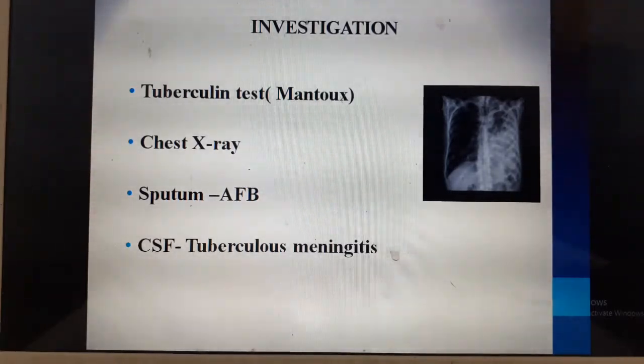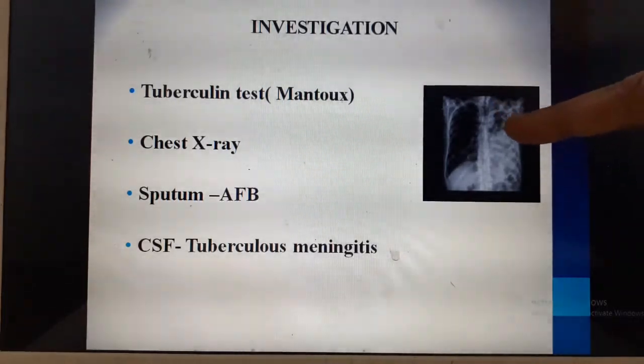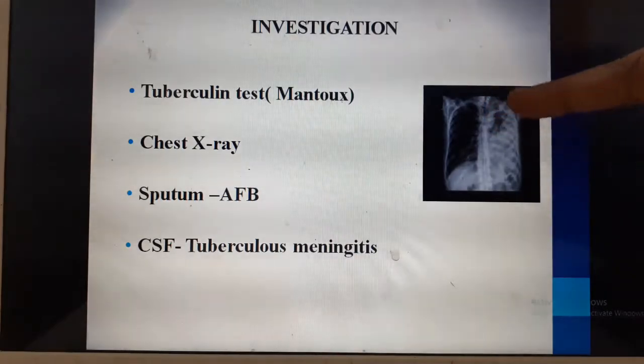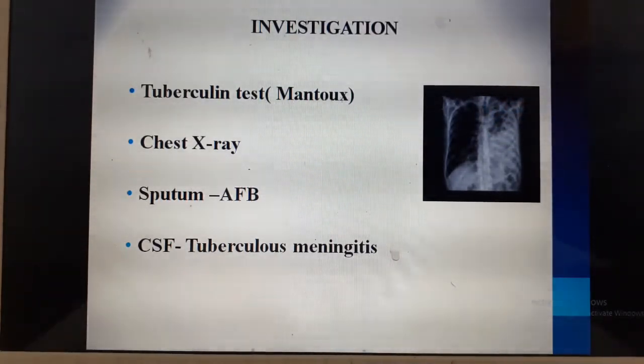Chest x-ray can be done, where as you can see in the picture, you can find the Ghon complex here, very visibly seen. You can see that focus over the left side of the lung. Then you have the sputum AFB.